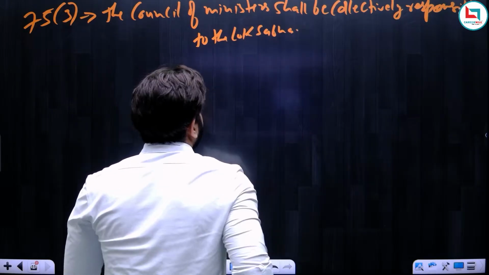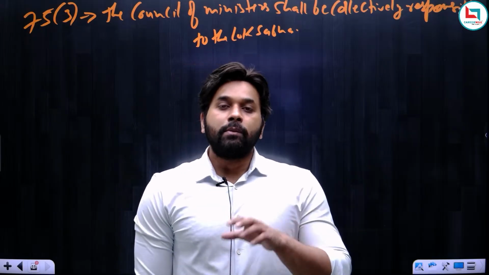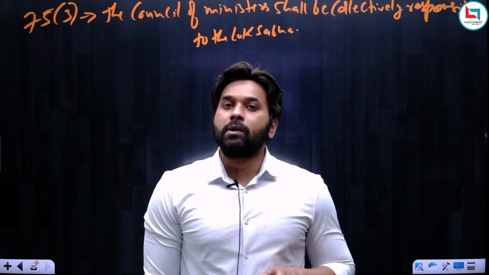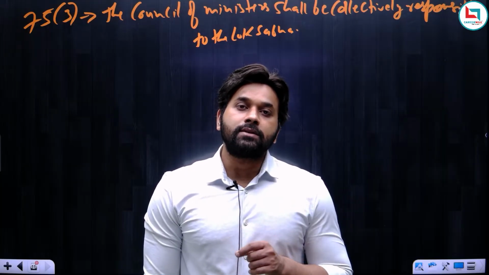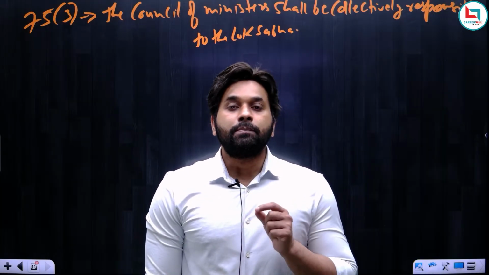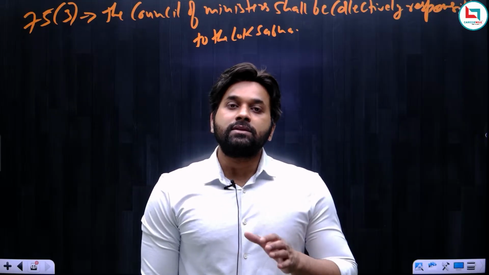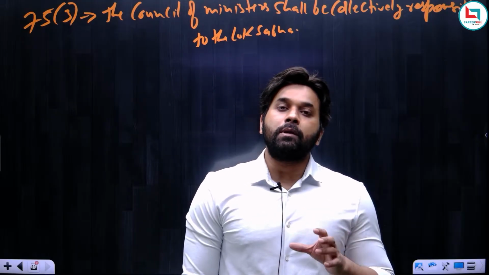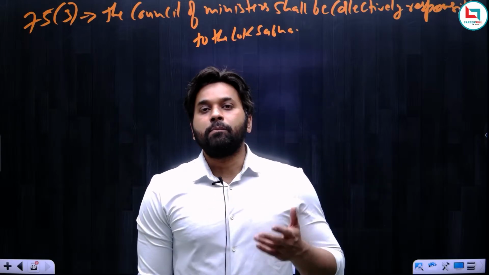Now remember, we have already discussed this provision separately. You remember that while explaining the parliamentary form of government, I explained that the main difference between the parliamentary system and the presidential system is the principle of collective responsibility. Collective responsibility means that the executive is responsible to the legislature for all the acts and policies. So this is the same point.